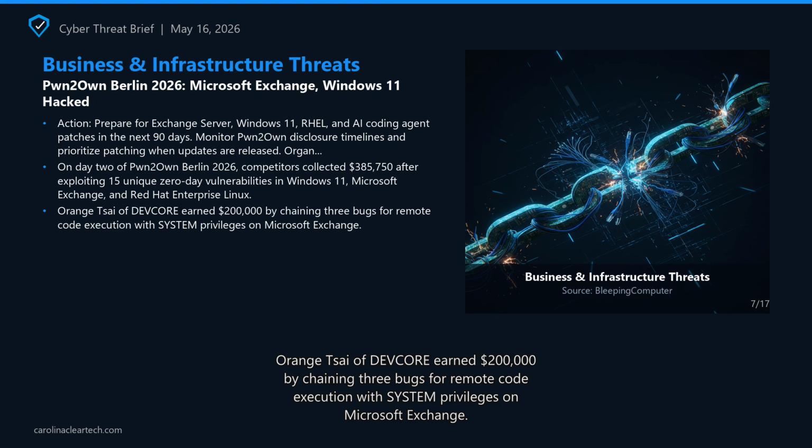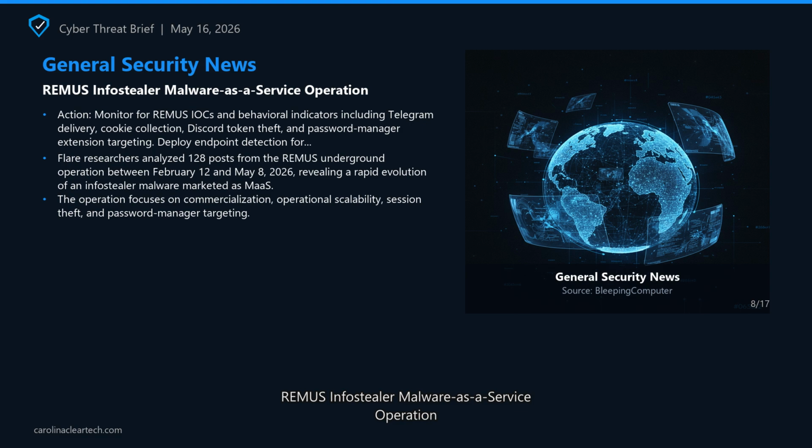Action: prepare for Exchange Server, Windows 11, RHEL, and AI coding agent patches in the next 90 days. Monitor Pwn2Own disclosure timelines and prioritize patching when updates are released. Organizations using Cursor, OpenAI Codex, and NVIDIA Container Toolkit should watch for security advisories. Source: Bleeping Computer. Next section, General Security News.